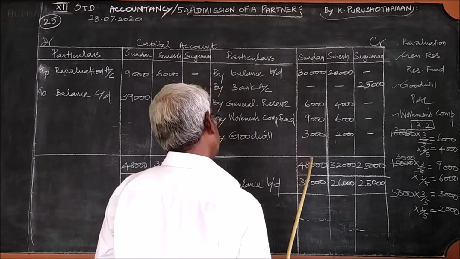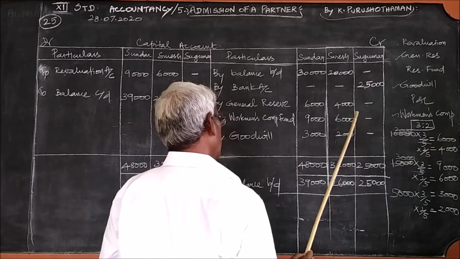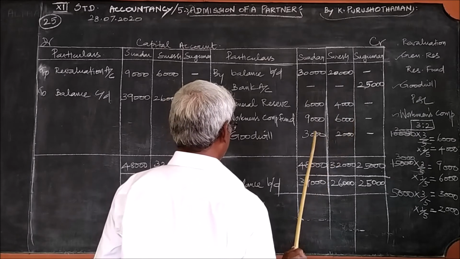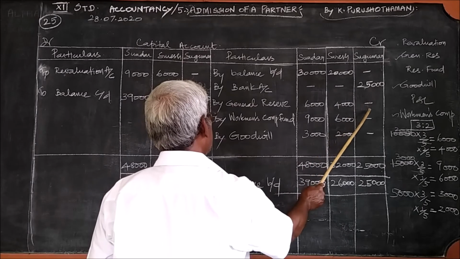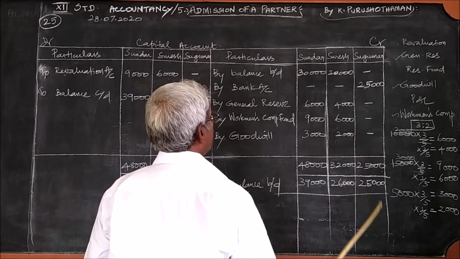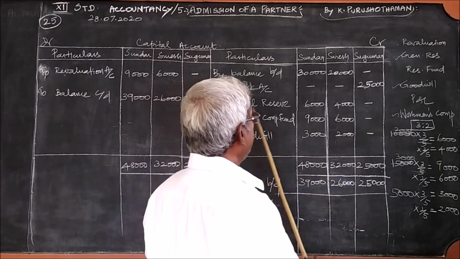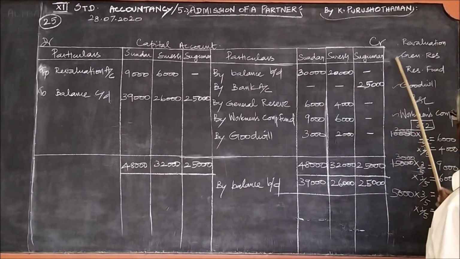Actually he has brought 30,000, but the 5,000 goodwill value he did not bring. Therefore that 5,000 is taken separately, and in his capital only 25,000 is mentioned. So here 25,000. After writing these two, we should consider the general reserve and these 6 points.